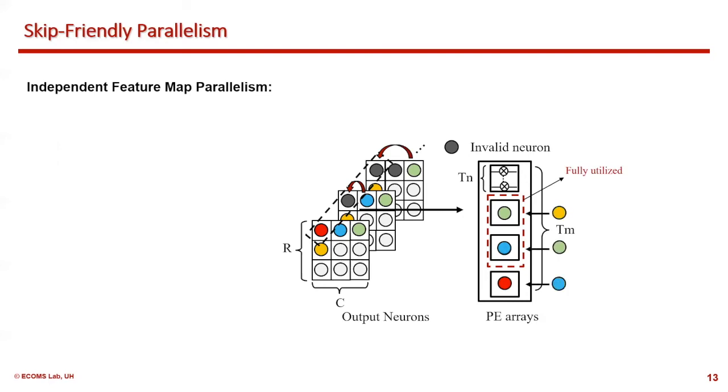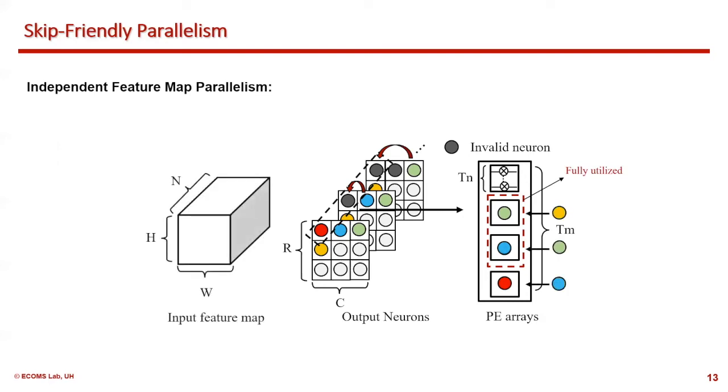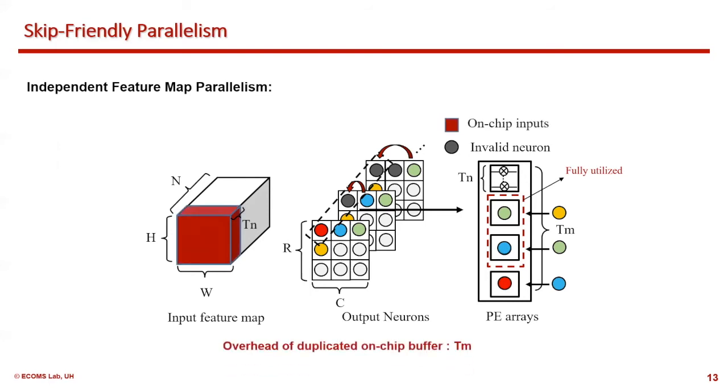This also brings extra memory overhead to store the inputs. But given the same hardware parameters, this scheme comes at less cost compared with independent neuron parallelism. So we finally deploy the independent feature map parallelism in our hardware implementation.